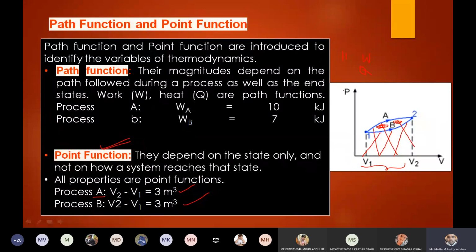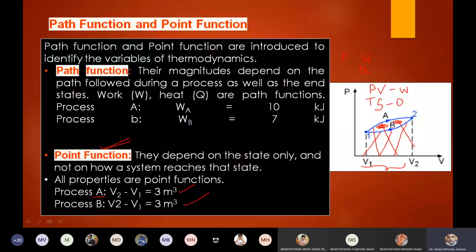So remember throughout your engineering, the area under the PV diagram gives the work done. That may be work added to the system or work extracted from the system. And the area under the TS diagram, what is T here? Anyone, please reply. What is T and what is S? T is temperature. S is entropy. Right, so the area under the TS diagram always gives the heat flow.